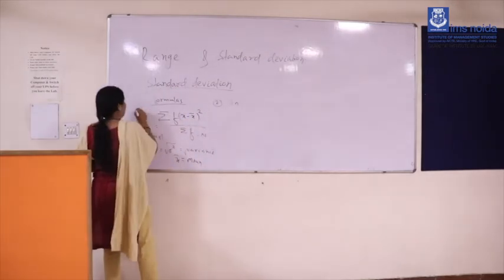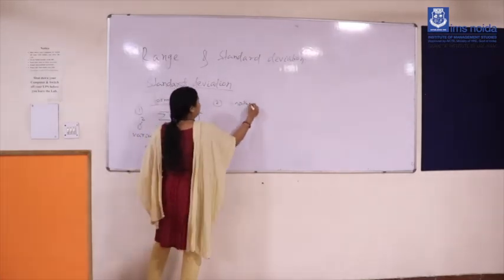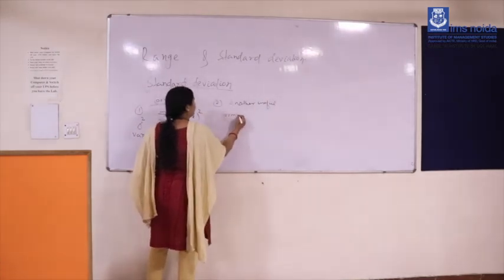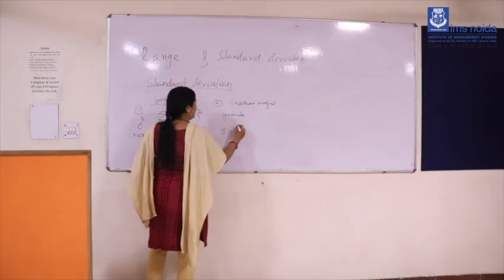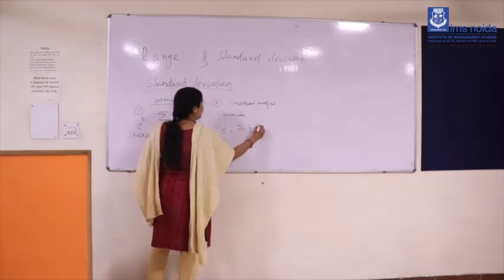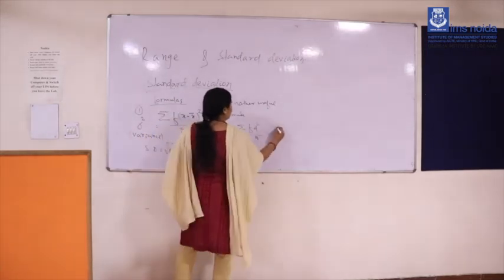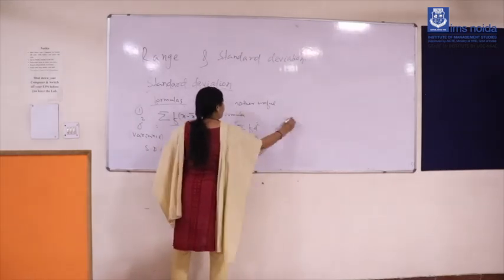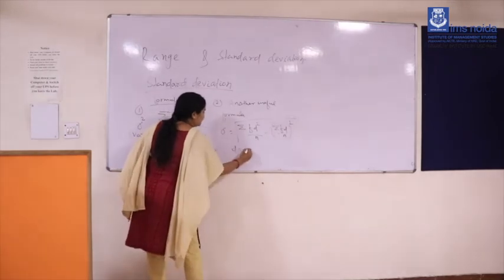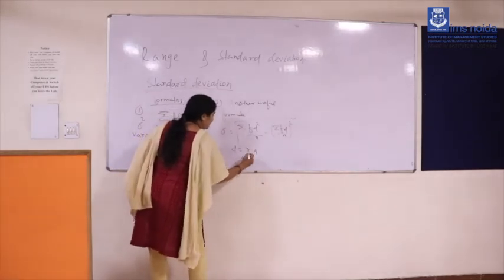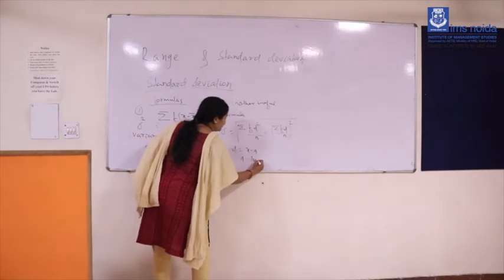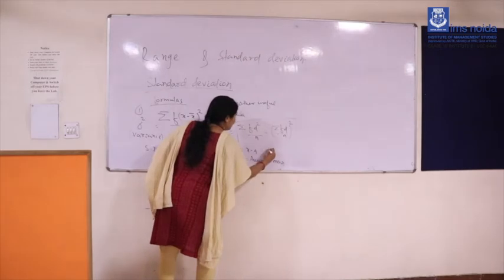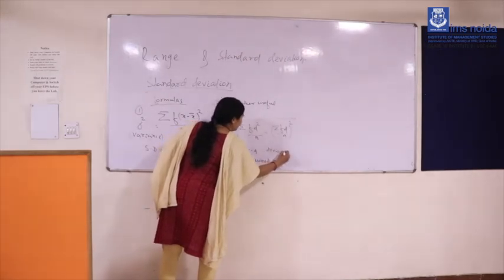This is your formula 1. Another formula, a very useful formula: sigma equal to the root of summation fd square by n minus summation fd by n whole square. What is d? It is x minus a, and a is your assumed mean. D means x minus a, that is, deviation.